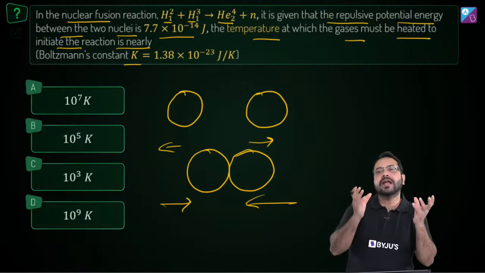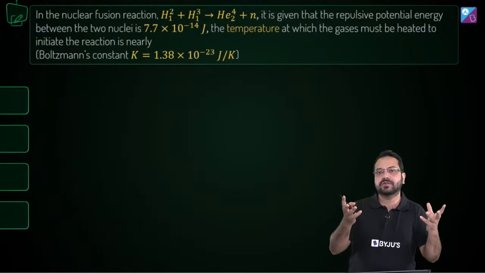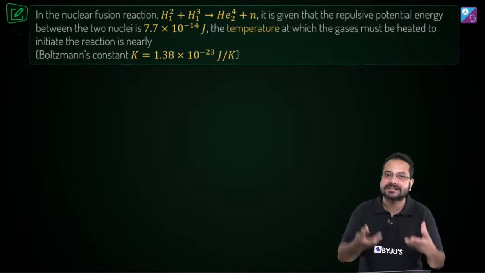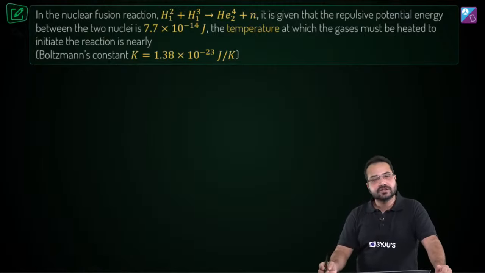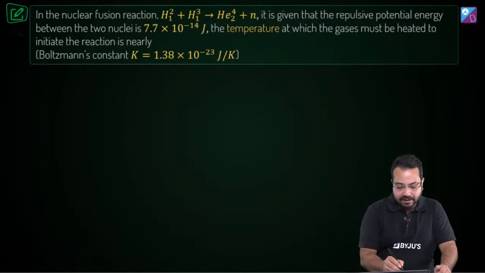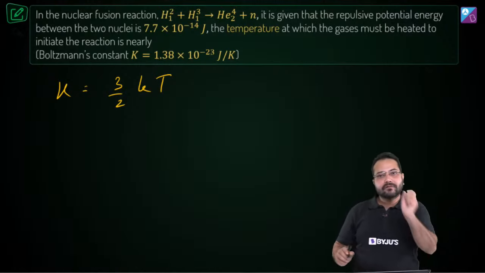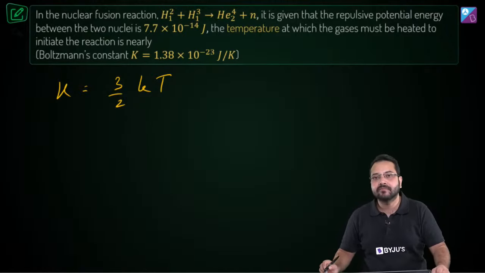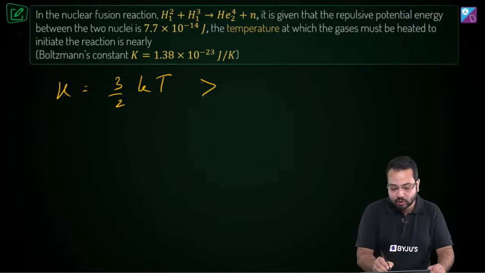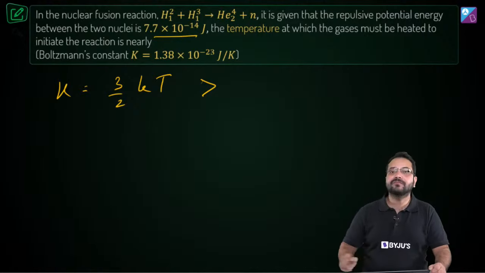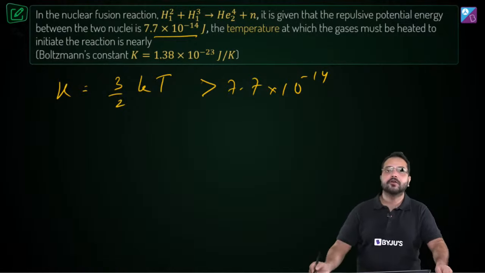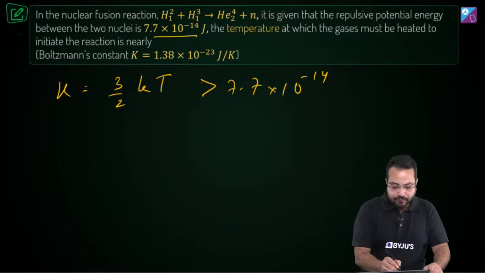These are in gaseous state, and so these would be in the form of gaseous atoms. And what is the kinetic energy of a gaseous atom? We know that the kinetic energy is given by 3/2 kT. For a single atom, the kinetic energy is given as 3/2 kT. Now this kinetic energy should overcome the repulsive potential energy, which is 7.7 × 10^-14 joule. Is that correct? So from here what do we get?